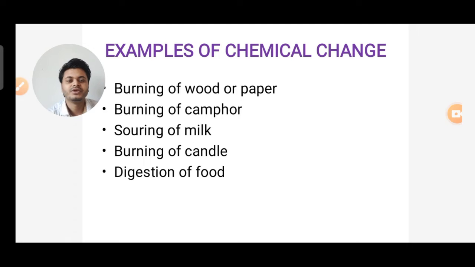When we burn paper or wood, it gets converted into another state. If I burn a wood, will it return back to wood? Never. If I burn a wood, it will get converted into ash. Similarly, when I burn paper, it will get converted into ash. It will not revert back from ash to paper. So burning of camphor, souring of milk, burning of candle, digestion of food, these all are chemical changes.